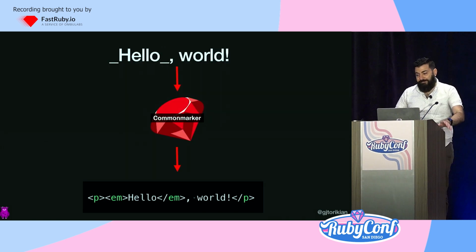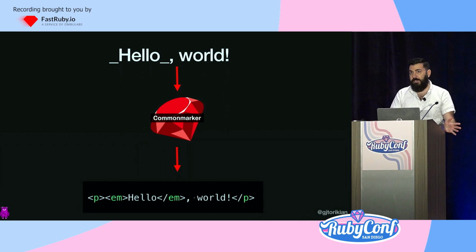So let's start with a story. Around 2015, the Common Mark project took off. If you're not familiar with Common Mark, it's basically Markdown with a spec. If you've never written Markdown before 2015, I'm going to tell you it was a wild time. You could not trust any text input anywhere because you didn't know how it was going to render.